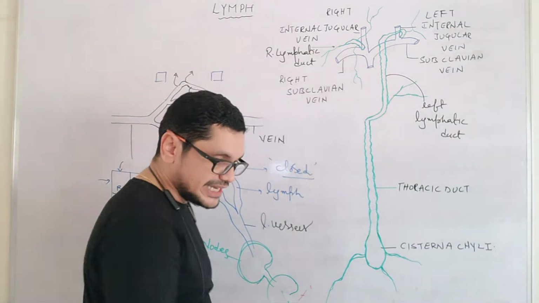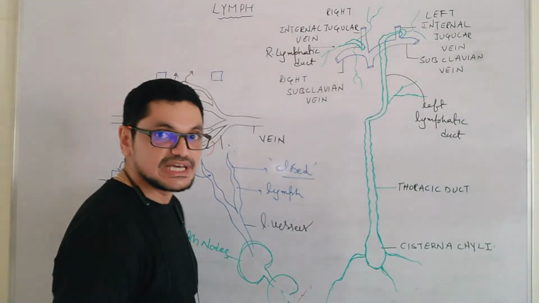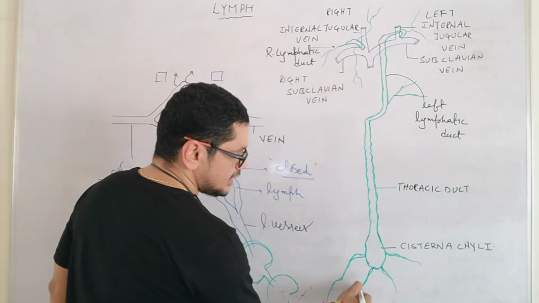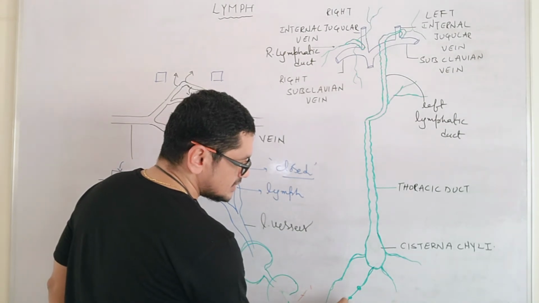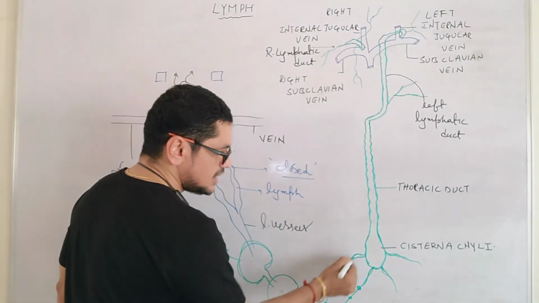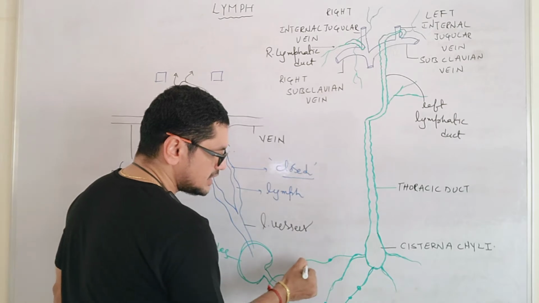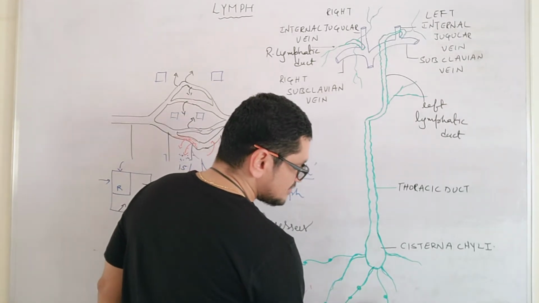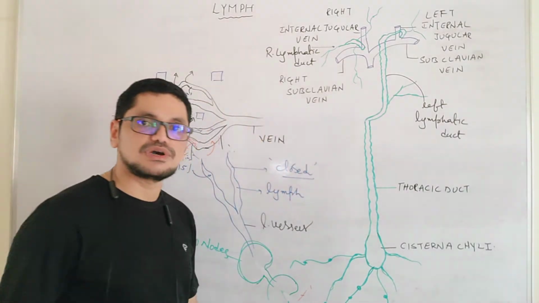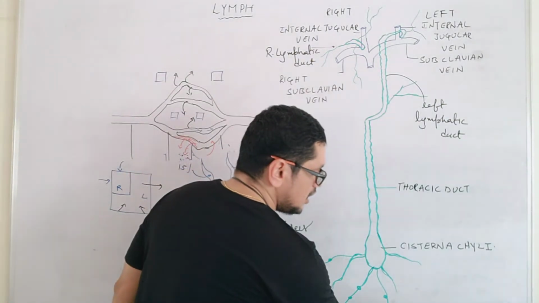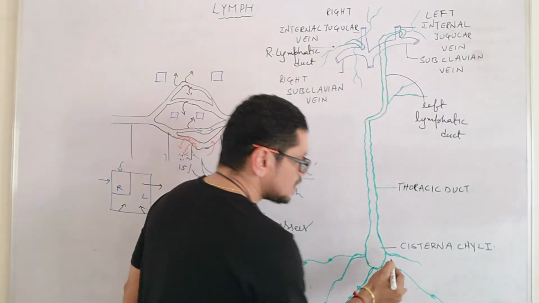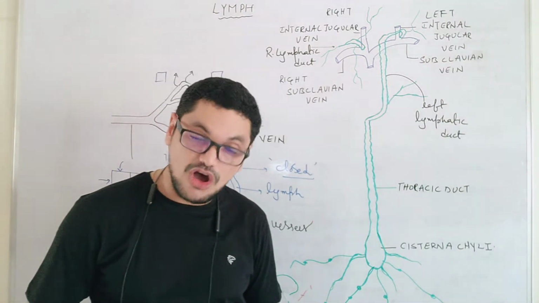So from all the right lower and left lower parts, lymph has been collected. You can see the green color channels here, like this. And of course, here also lymph nodes are present. The dots are nothing but the lymph nodes. These are present throughout the body. Something like wiring, something like a network, a number of networks are present. All these are merged to form one sac in the abdominal region.